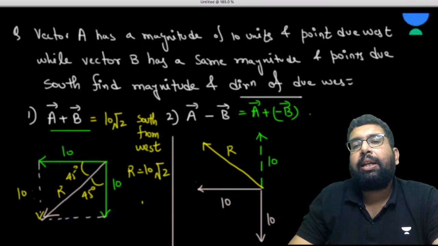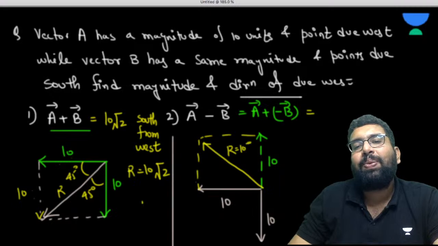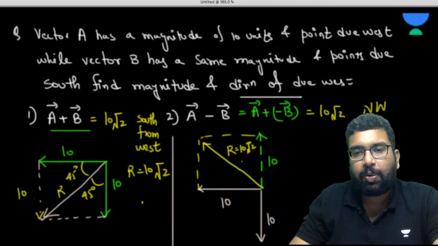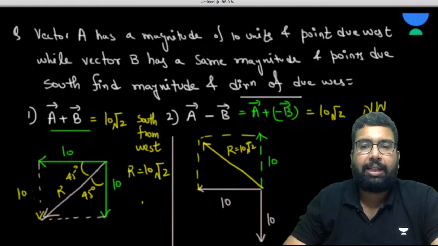So again we can complete the parallelogram. The resultant will be 10 root 2, and it is north of west. Okay, it is north of west. Do you agree or not? Please answer me.